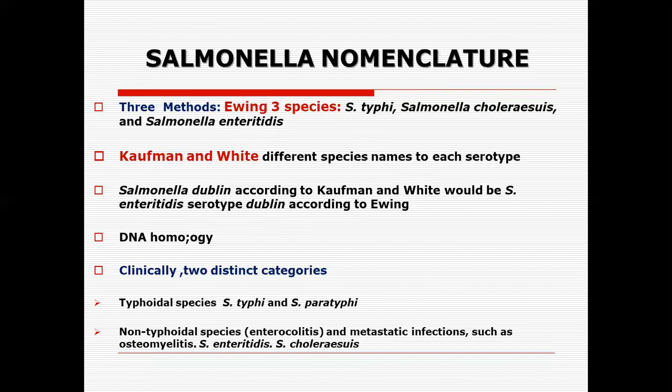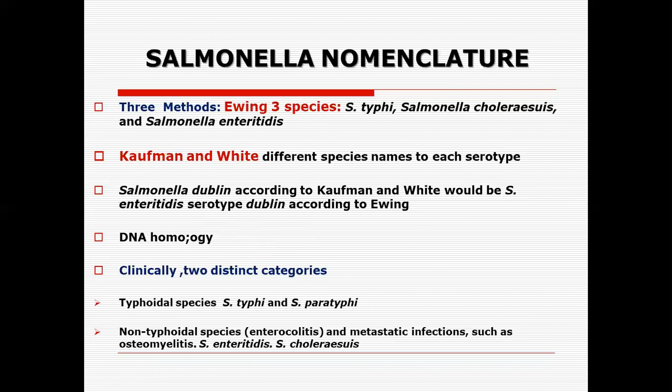Salmonella choleraesuis is different. So it will be Salmonella enteritidis serotype choleraesuis, Salmonella enteritidis serotype Dublin. So these are the various nomenclatures. You just have to remember to some extent how these species are classified. Otherwise, they don't have any clinical significance. Of course, they do have epidemiological significance, but not clinical significance.